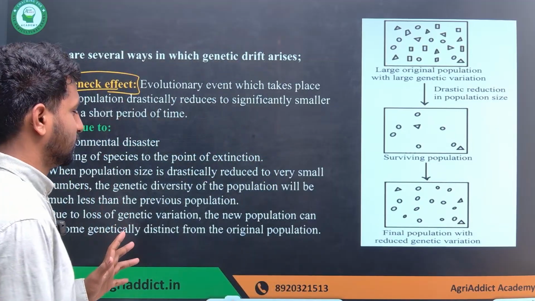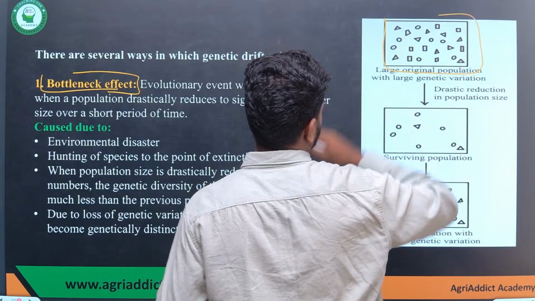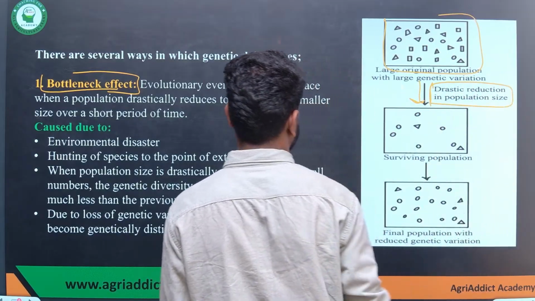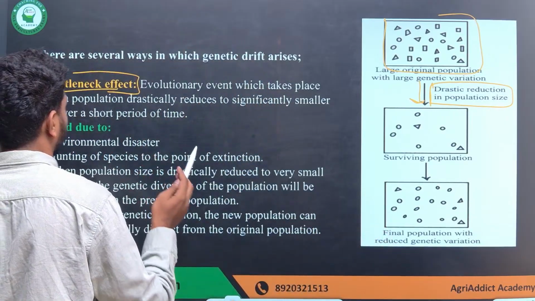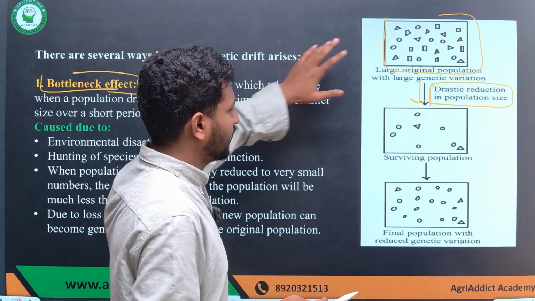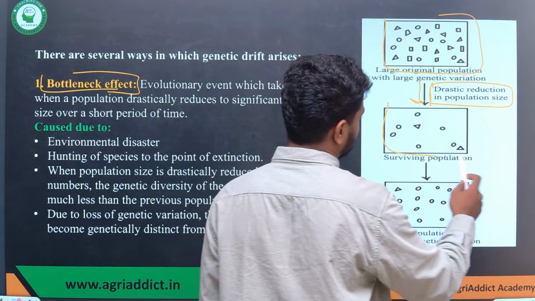What exactly is this? See, the bottleneck effect explains that this is a large population. For some reason, there is a drastic reduction in the population size. What are some reasons I am talking about? Some reasons can be natural calamities like floods or other disasters. Because of that, the entire large population, which has a lot of variation, came down into a small population.